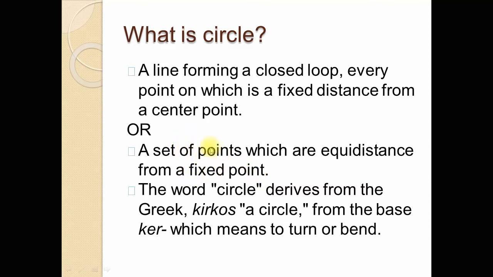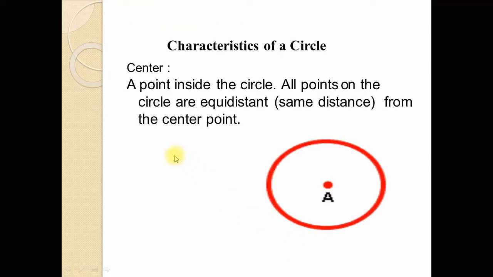And dear students, note that the word circle derives from the Greek word kirkos, meaning a circle, from the base kir, and kir means to turn or bend. Now, characteristics of circle.